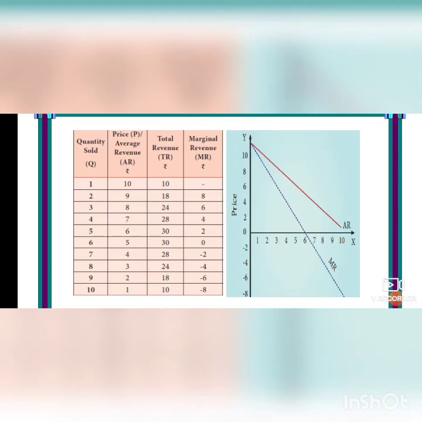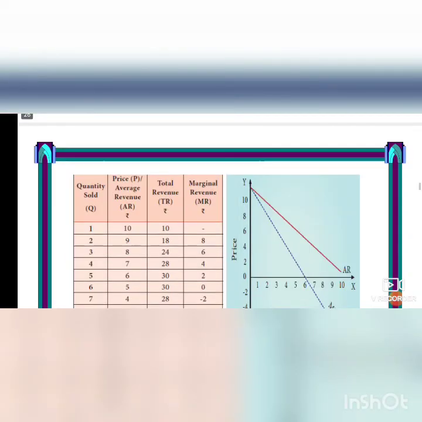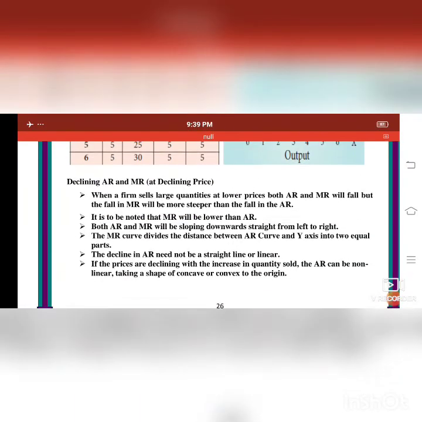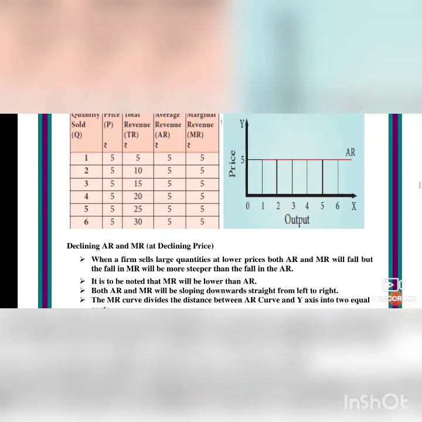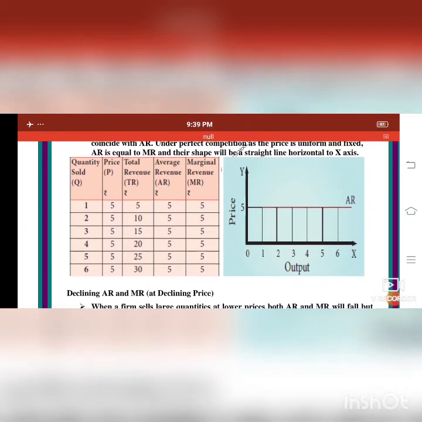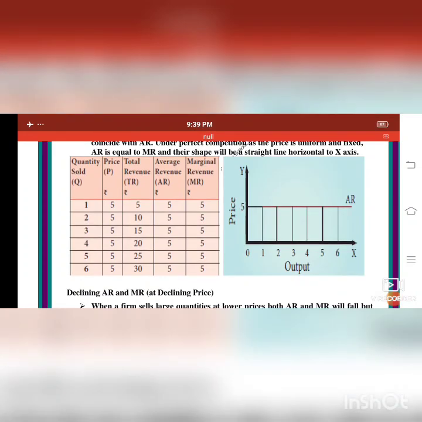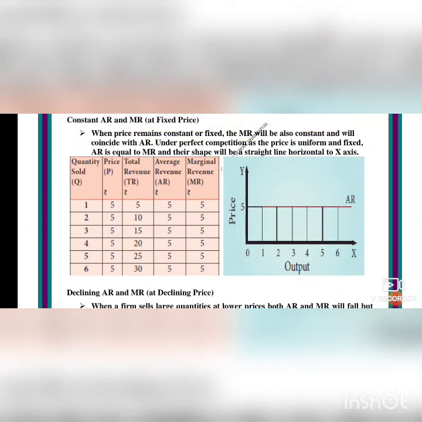Then 28 minus 30, minus 2. 24 minus 28, minus 4. 18 minus 24, minus 6. 10 minus 18, minus 8. So you see the explanation for the declining AR and MR curve. So this is for the constant AR and MR curve. Okay, this is constant. This horizontal straight line is called a constant line. This tabular also you will write. Tabular and diagram are very important with these two points.